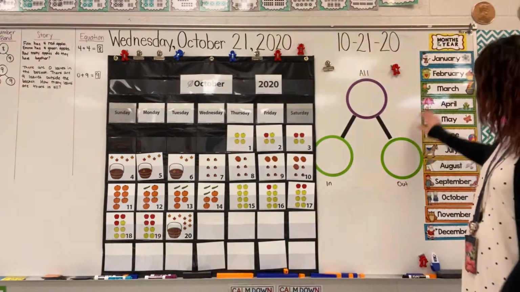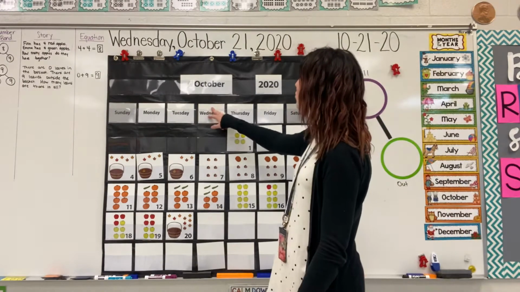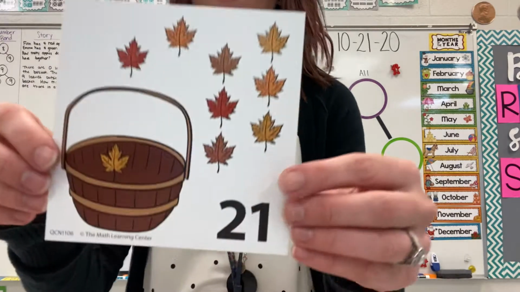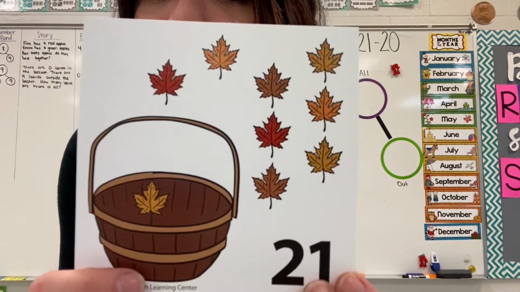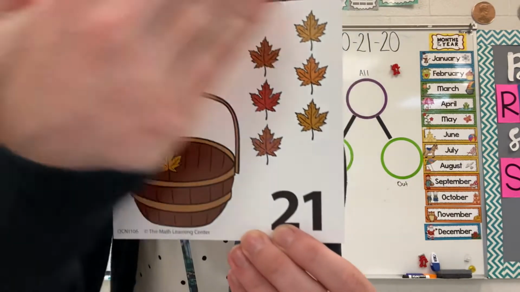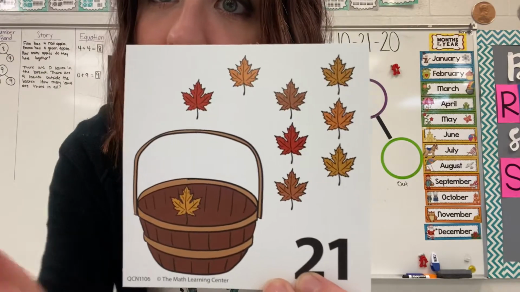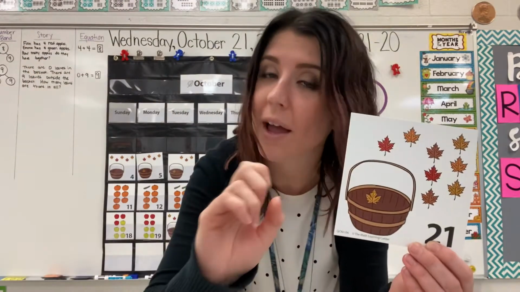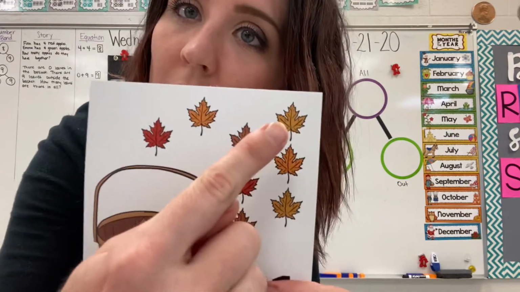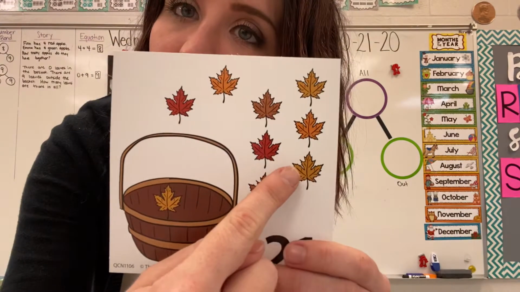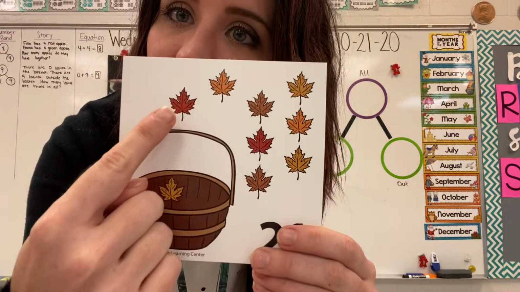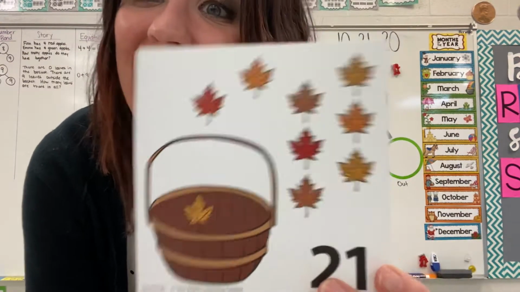Woohoo! All right, so we are in the month of October. Our day is Wednesday. Are you ready to see what's on today's card? Ta-da! What do you see? We have leaves today. Now, can we count the leaves and find out how many leaves are on the whole card? When we count, every leaf is going to get one number and only one number. Are you ready? 1, 2, 3, 4, 5, 6, 7, 8, 9. So we have 9 leaves today.